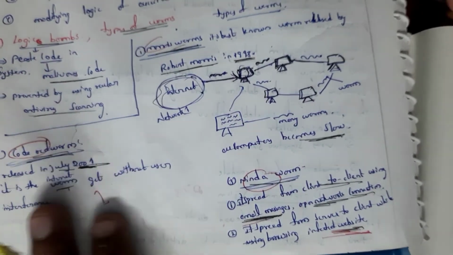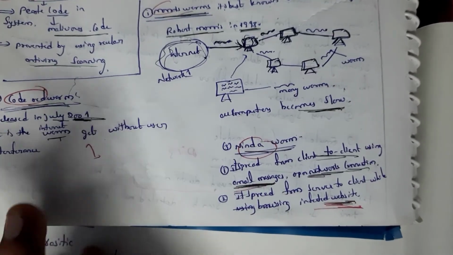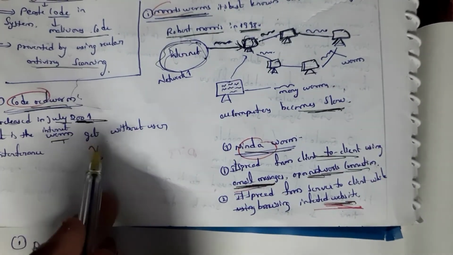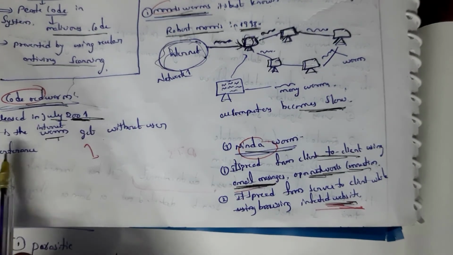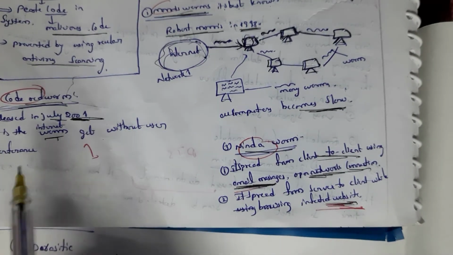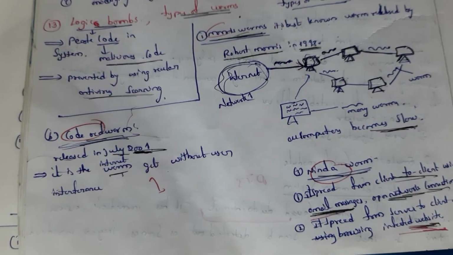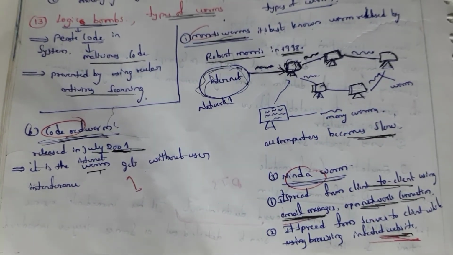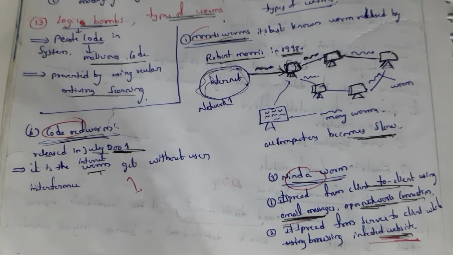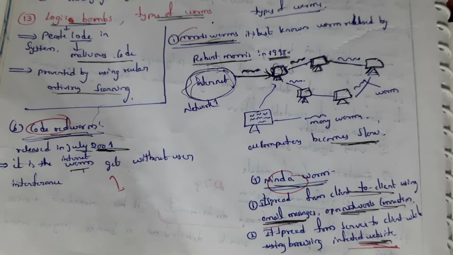And second one is Code Red worm. Code Red worm was released in the year 2001. It is a worm that spreads without user interface. These worms attack without user, that means user cannot send this worm. This worm is generated by computer itself. And third one is Nimda worm.